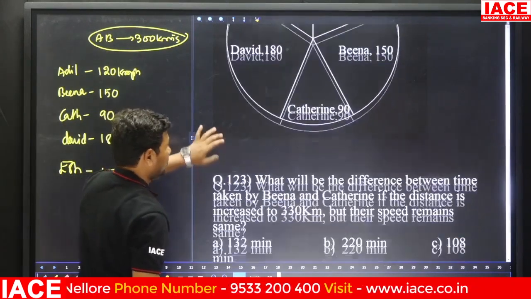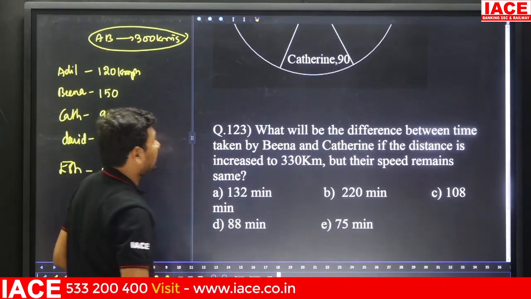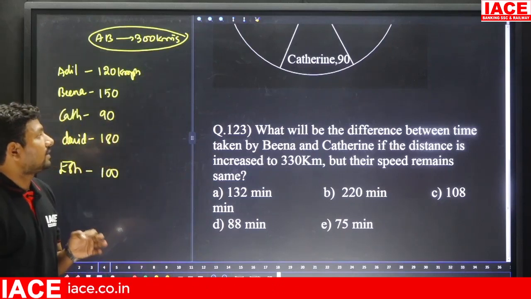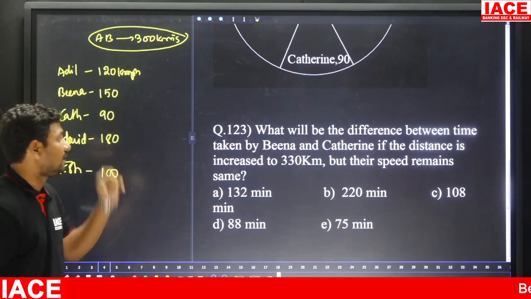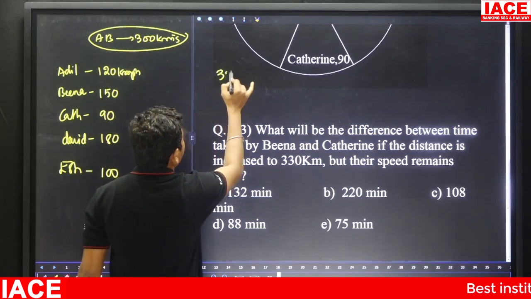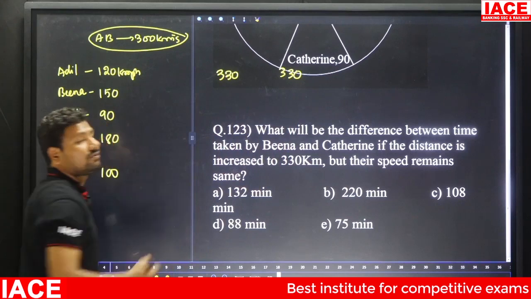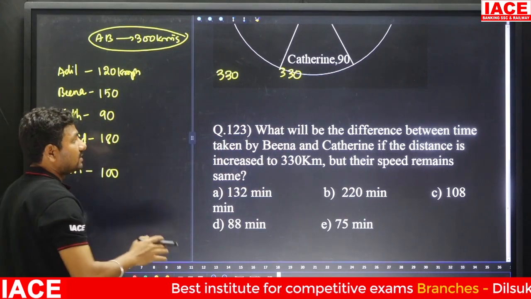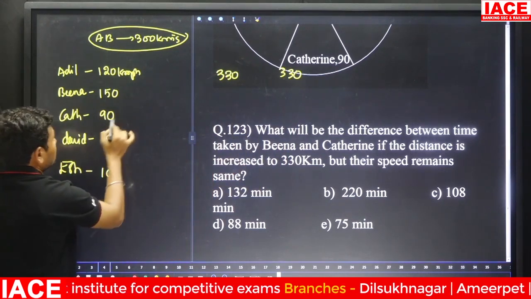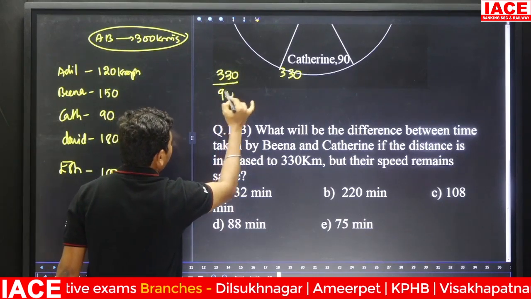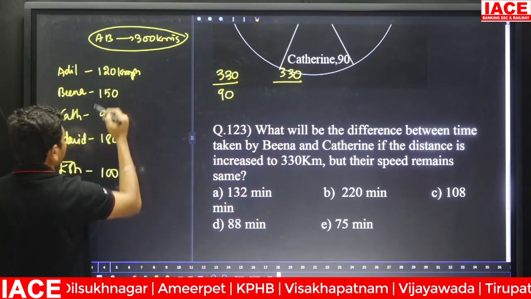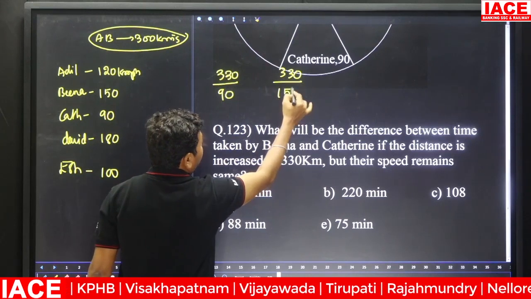Next, what will be the difference between the time taken by Beena and Catherine if the distance increased to 330 kilometers? Basically, as per the question, they have to cover 300 kilometers only, but now we have to focus on 330 kilometers. Catherine will cover it at a speed of 90, then Beena at a speed of 150. More speed means it will take less time.